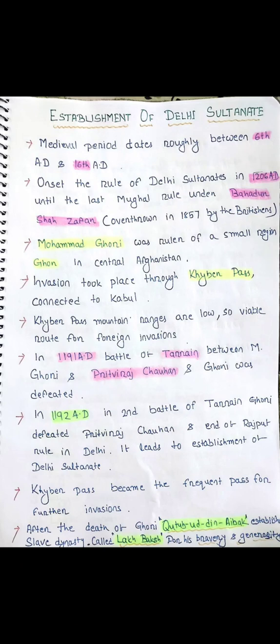further attack India. In 1191 AD, the first battle of Tarain took place between Muhammad Ghori and Prithviraj Chauhan, and Ghori was defeated by Prithviraj Chauhan. But in 1192 AD, Muhammad Ghori again attacked India, and in this second battle of Tarain, Ghori defeated Prithviraj Chauhan.